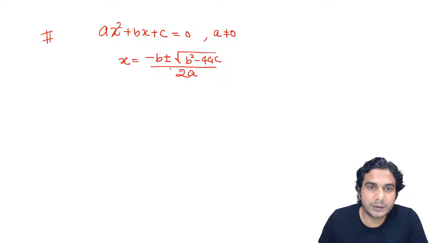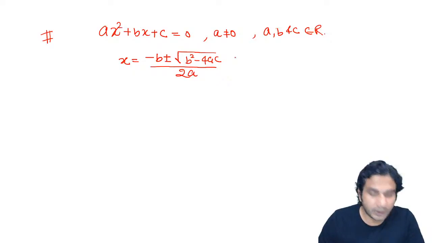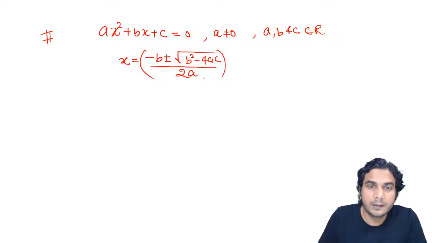So we have two roots, and a, b, c are real numbers because we are dealing with real polynomials. So a, b, c, which are also called coefficients, belong to real numbers. So you can see we can derive the condition using this formula for real roots and imaginary roots.